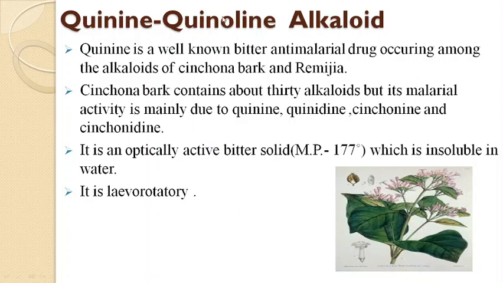Quinine belongs to the class of quinoline alkaloids, as it contains quinoline as the basic skeleton. It is a well-known bitter anti-malarial drug occurring among the alkaloids of cinchona bark and ramagia. This is the cinchona tree. Its bark contains about 30 alkaloids, but its anti-malarial activity is mainly due to quinine, quinidine, cinchonine and cinchonidine. It is an optically active bitter solid. Melting point is 177 degrees, and it is insoluble in water and is levorotatory.